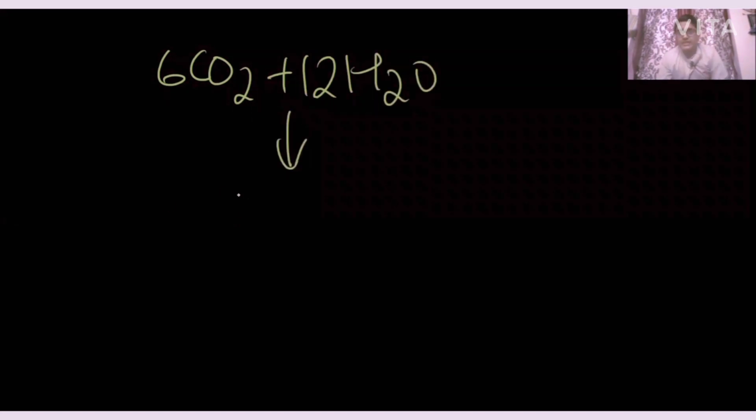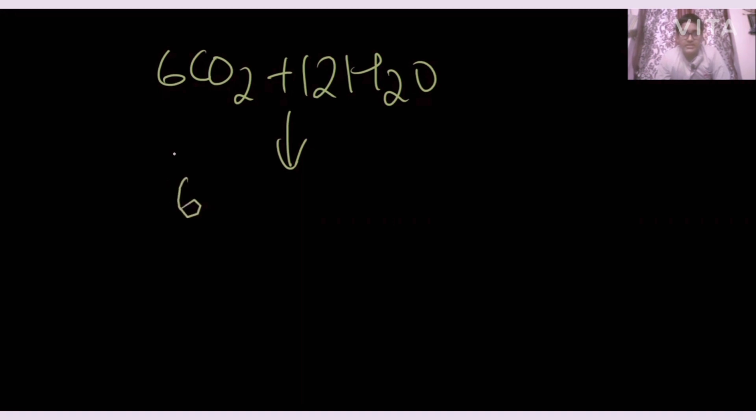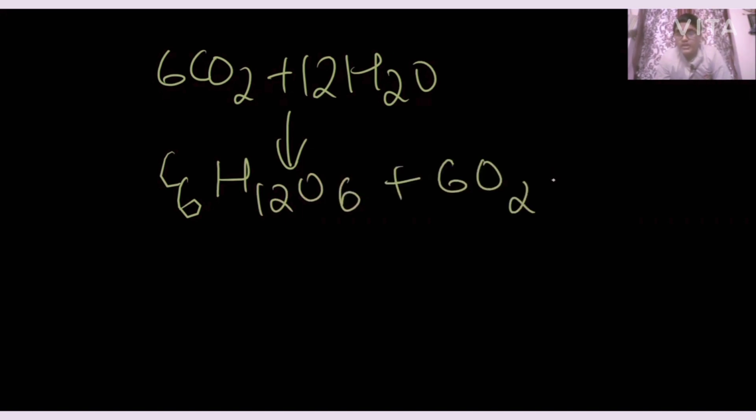This is a balanced chemical equation, that's why I'm writing it.